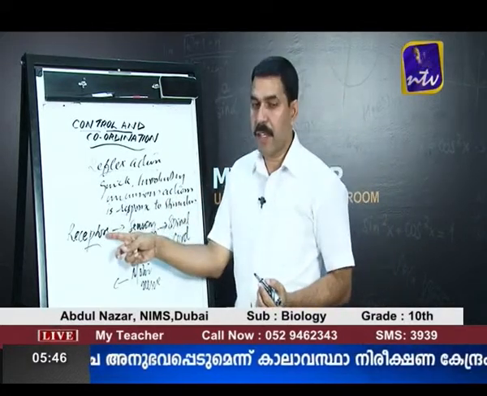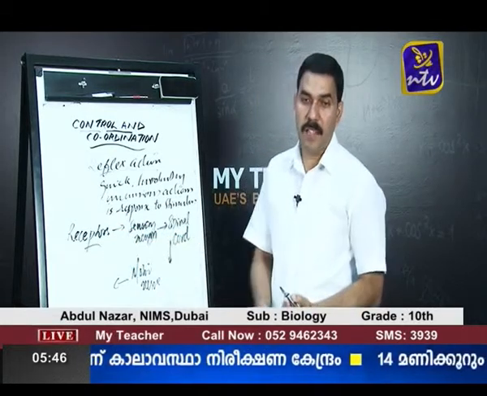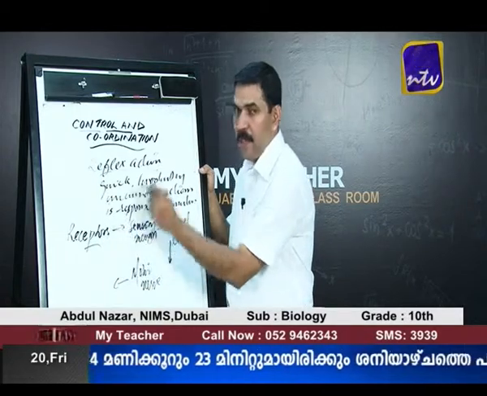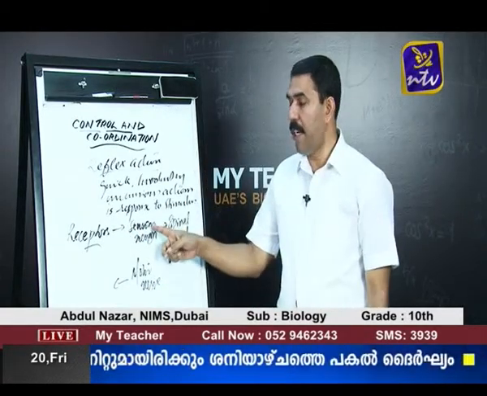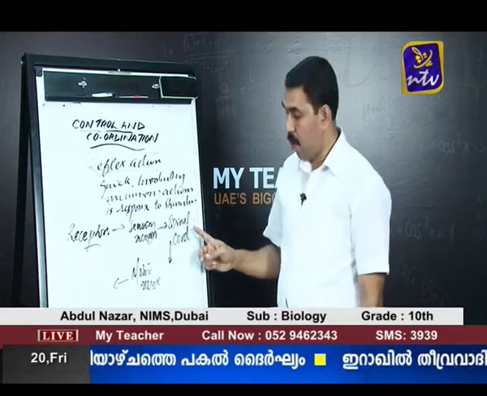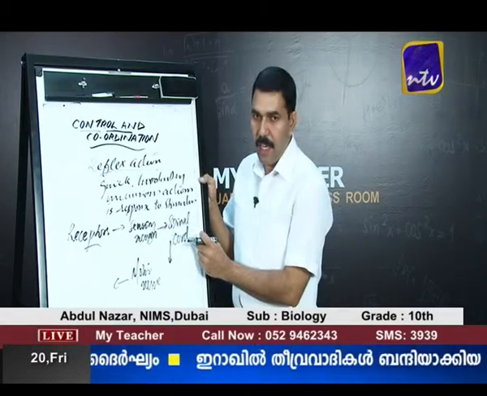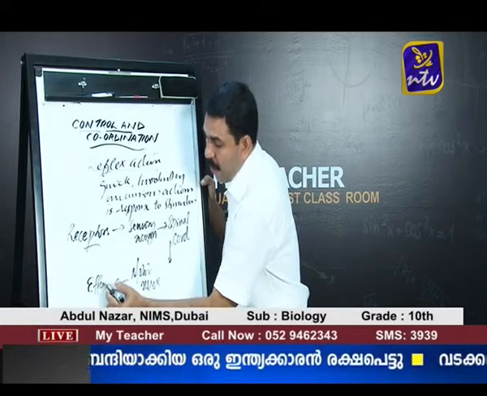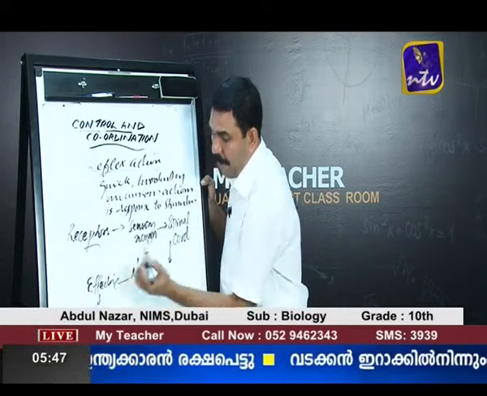So once again, this is the pathway of the reflex action. Receptors on the skin receive the stimulus, and this stimulus is carried by a sensory neuron to the spinal cord. Spinal cord takes the decision, and the decision of the spinal cord is carried by a motor neuron to the effector organs, and effector organs respond accordingly.